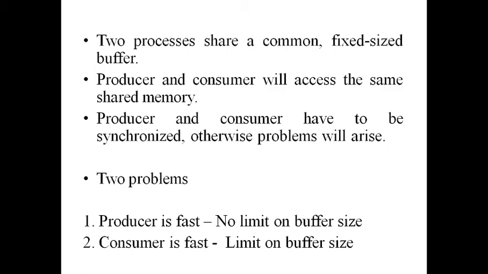If they are not synchronized, then these two problems will arise. What are those two problems? First one is producer is fast. Means there is no limit on the buffer size. Producer can keep so many items on the table, there is no limit, but consumer is not taking those food items. So food is getting wasted. That is the first problem. And the second problem is consumer is fast. In a normal restaurant, consumer is taking all the items, but producer is not producing those many items because the customer has not paid the bill of those items. These are the two main problems.